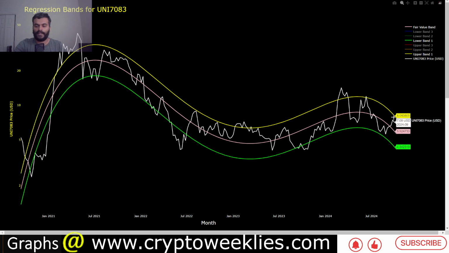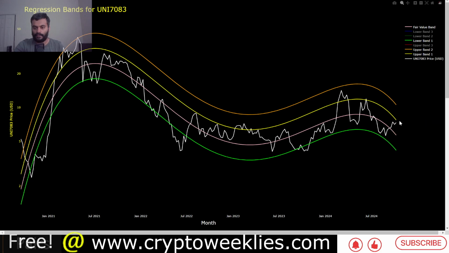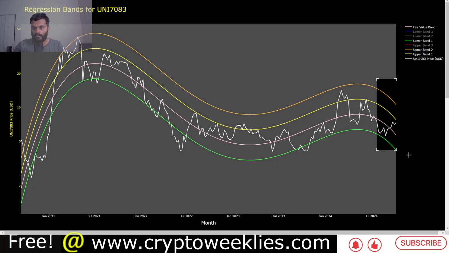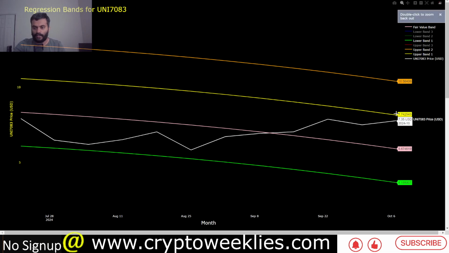The bands would be drawn based on the latest price actions, and they get updated every single day. Nonetheless, at any point in time, the bands help us understand what is a theoretical 1 standard deviation ceiling, 2 standard deviation ceiling, and 3 standard deviation ceiling. At this point in time, the 1 standard deviation ceiling is coming in at around $7.75, which is slightly below the current price of UNI at around $7.98.